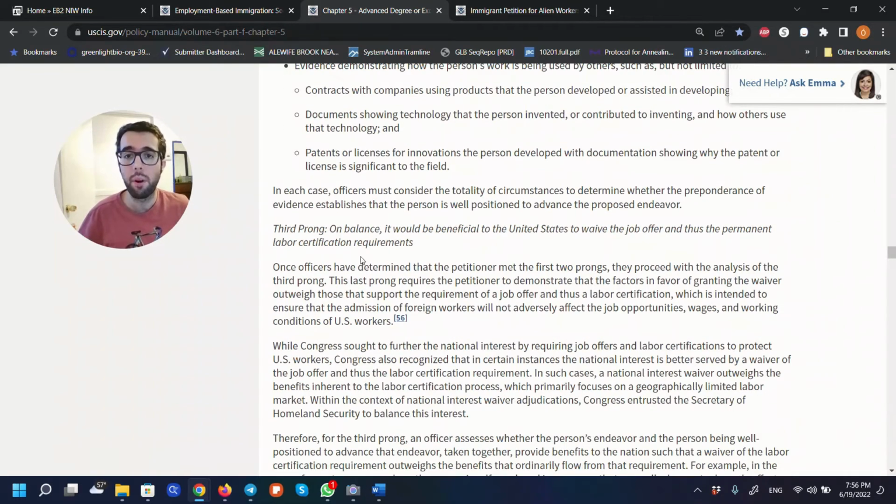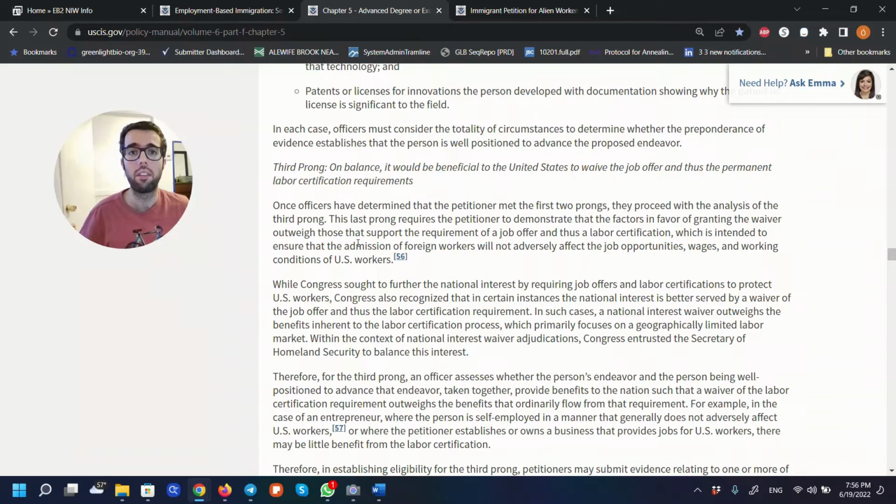And finally, the third prong of this NIW category is, and I'm going to read it textually: on balance, it would be beneficial for the United States to waive the job offer and thus the permanent labor certification requirement.